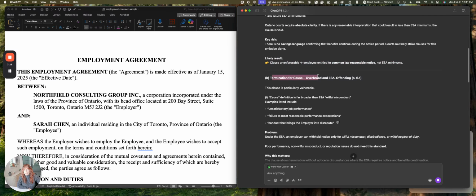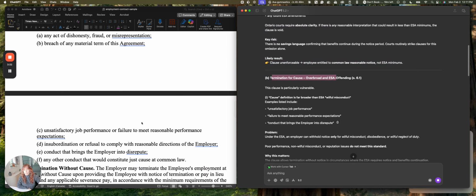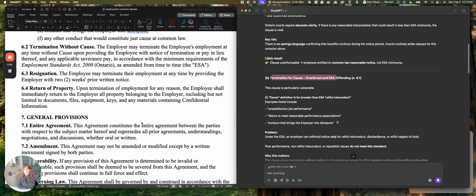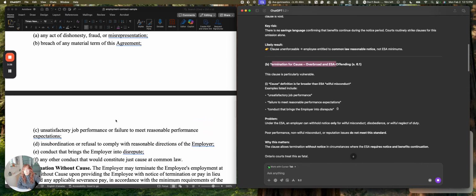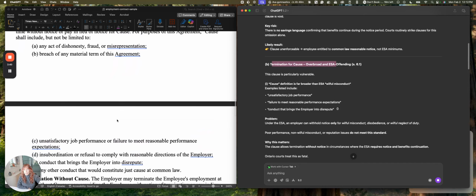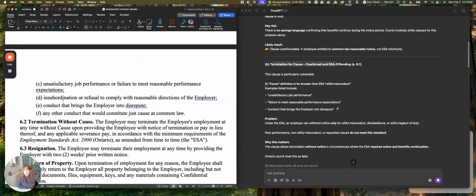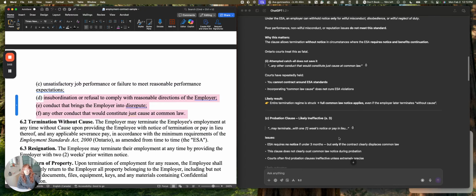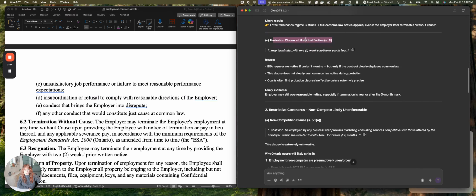It's also telling us that the termination for cause provisions, and I can just scroll down on my screen here so you can see it, are also likely not valid because, of course, for cause termination is talking about dishonesty, breach of material term of the agreement, unsatisfactory job performance, and we all should know as employment lawyers that those are very much beyond the scope of the ESA. So it's flagged that for us as well. It's talked about a probation clause issue likely being ineffective.